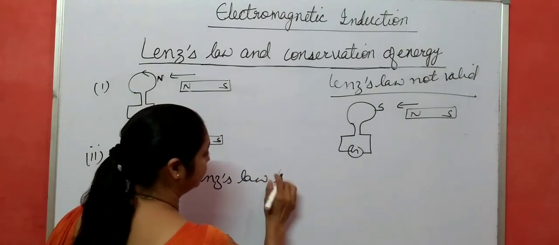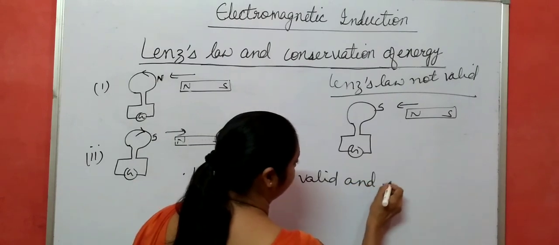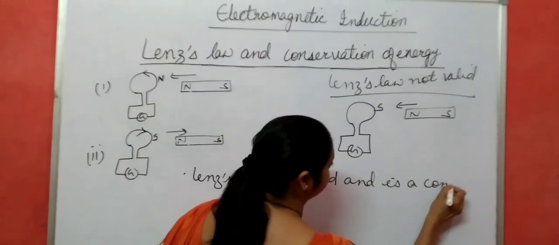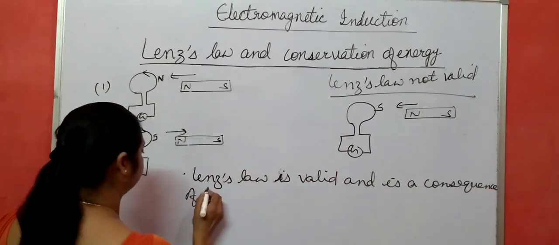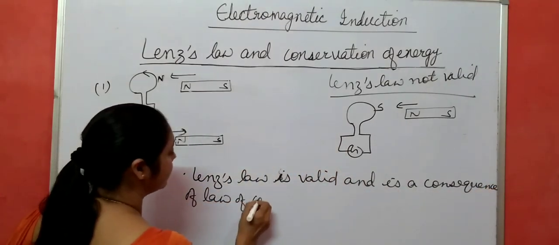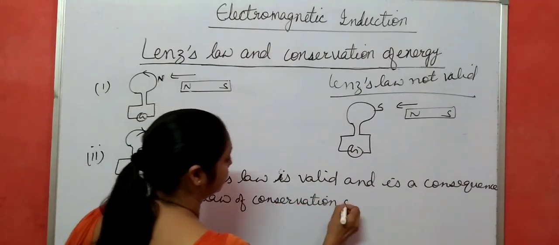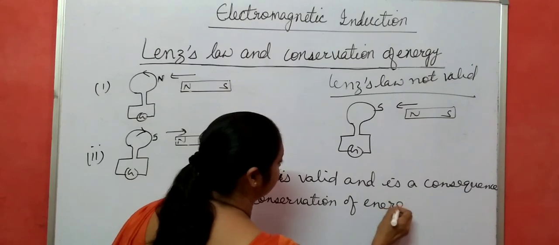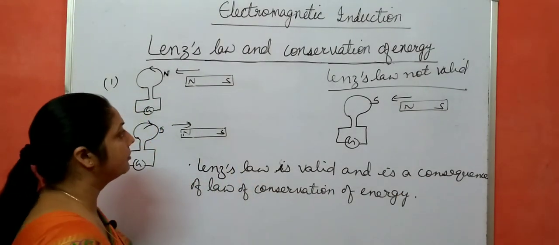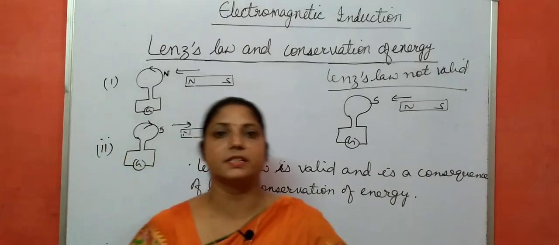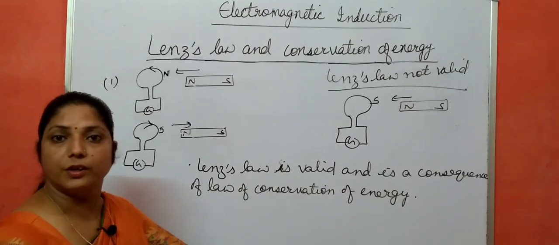law is valid and is a consequence of the law of conservation of energy, right? That's why Lenz's law is valid. Otherwise, it violates the law of conservation of energy, right? I think Lenz's law is clear to all of you.